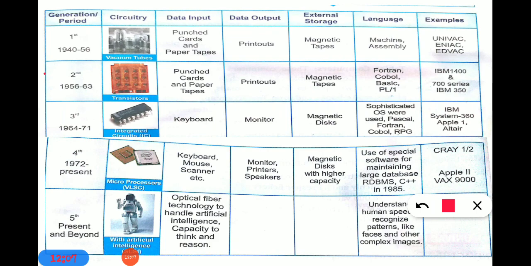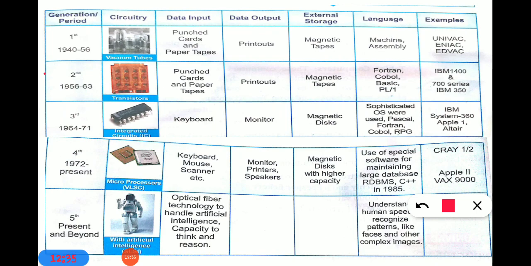How do you give input in today's computer, the present day computer? By keyboard, mouse, scanner, etc. This is common, right? In today's computer you get the output through the monitor, printer and speaker, because right now keyboard, mouse, scanner, monitor, printer, speaker, everything was invented, right? Now external storage device is magnetic disk with a higher capacity, and which language is used in this computer?